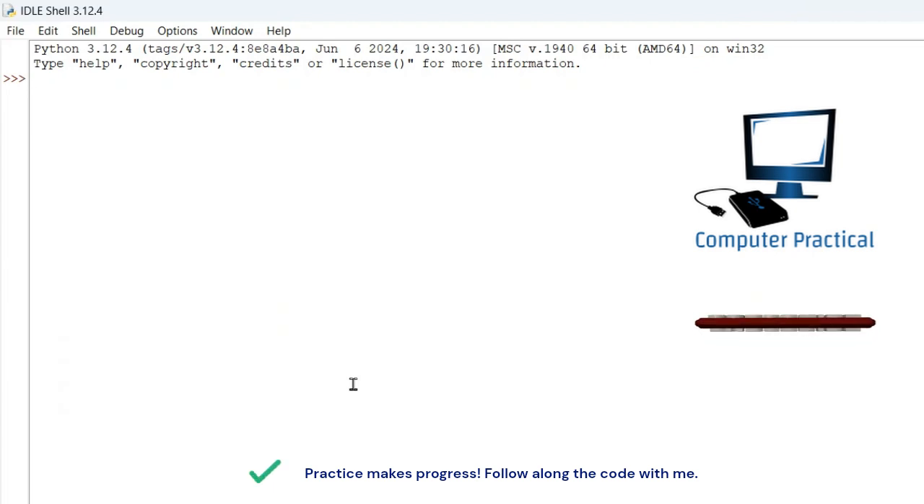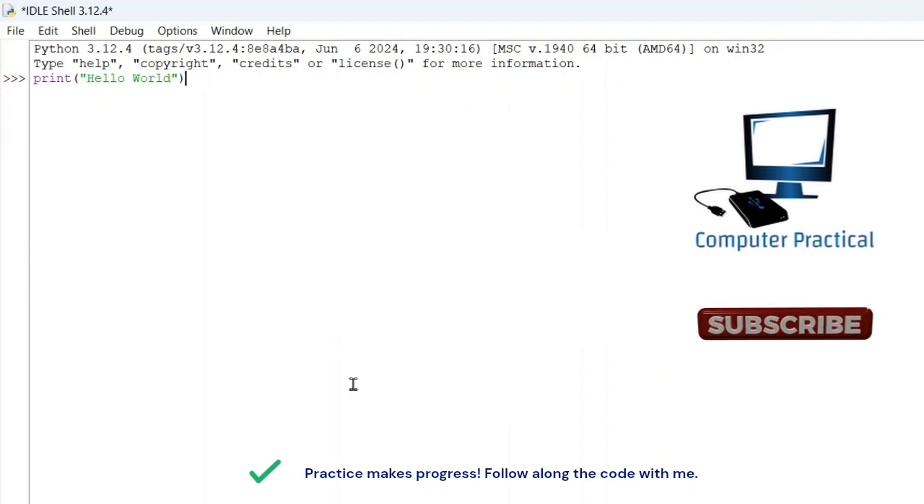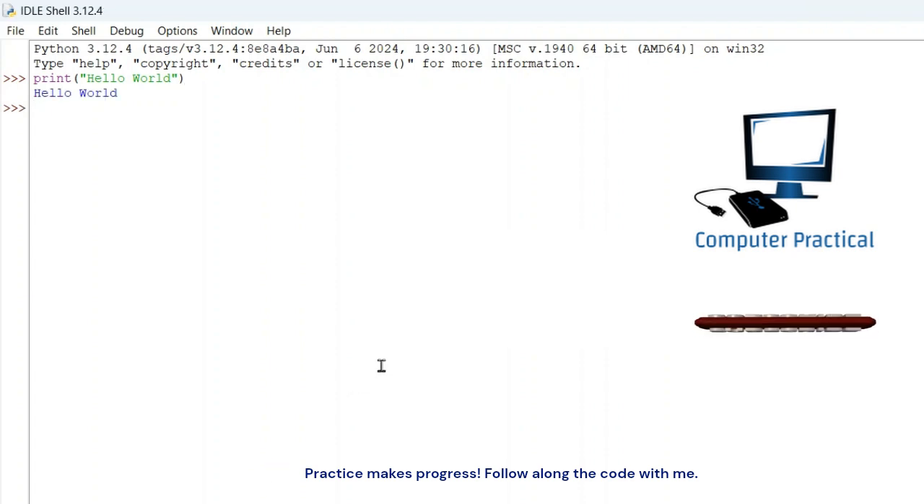I'm in Python shell, version 3.12.4, and the first command I type is print. Then I open a bracket, then I type double quote hello world and close the double quote, then I close the bracket. Then this hello world is displayed.